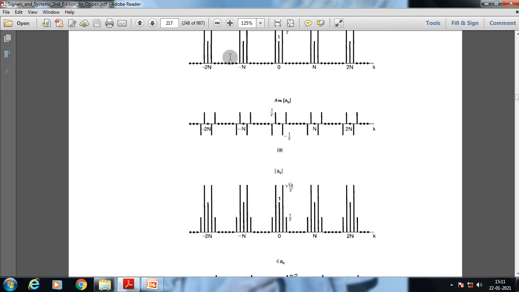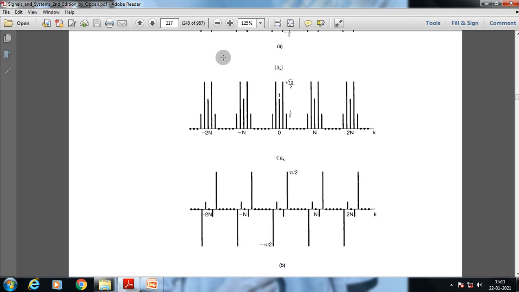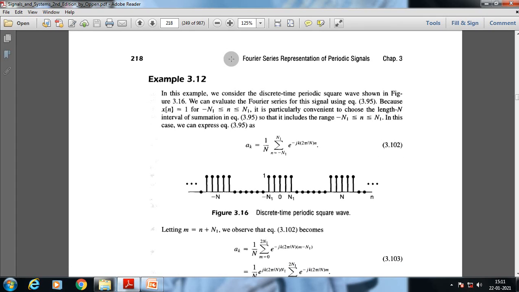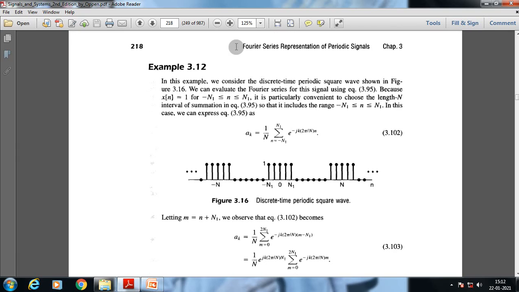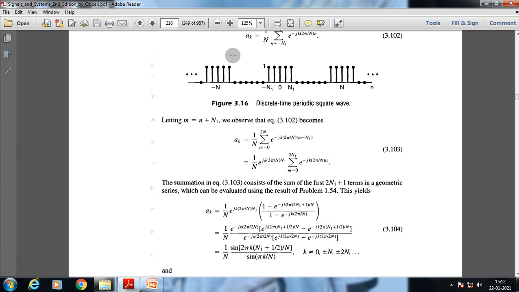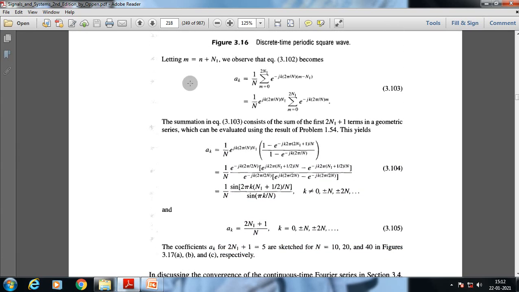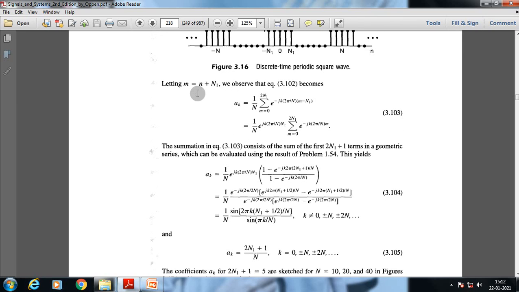So, using the Fourier series representation we can analyze a specific signal: how many harmonically related components are there in the signal, what its phase and magnitude response are, and what its frequency response is, which we will understand using the Fourier transform. As we have discussed all these points, we will now discuss this specific example.